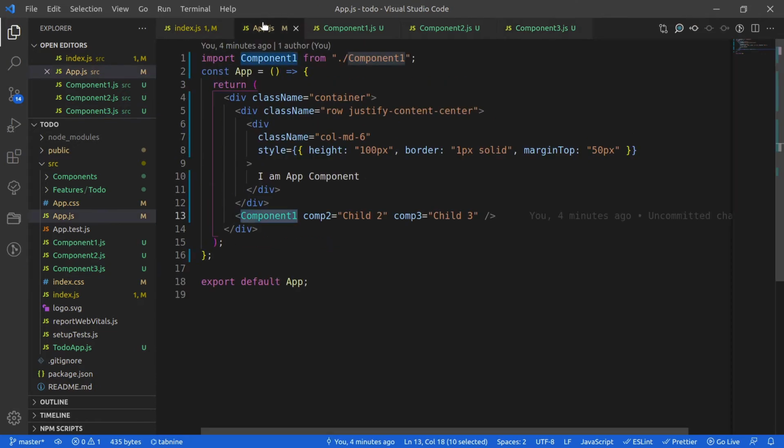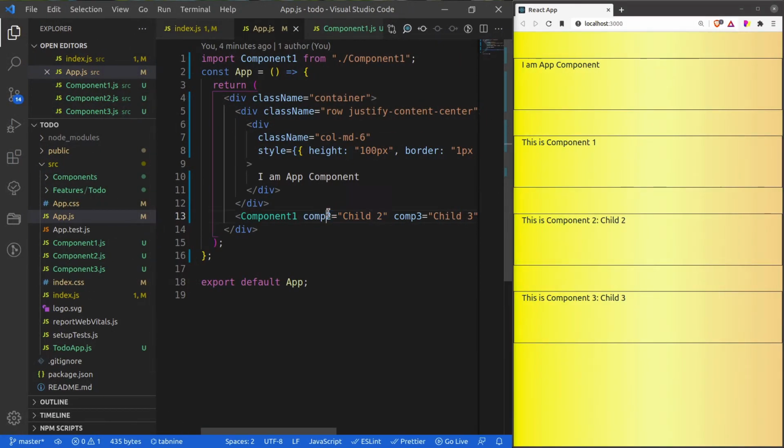Similarly, if there is a change in my component 2, or component 3, what will happen is it will re-render component 1, component 2, and component 3. But in reality, only component 3 should re-render. But due to this prop drilling, all the intermediate components are also being re-rendered. So that is the biggest problem that we have.